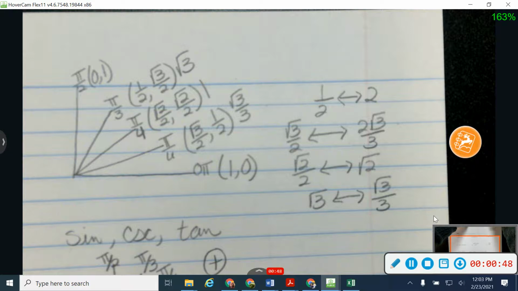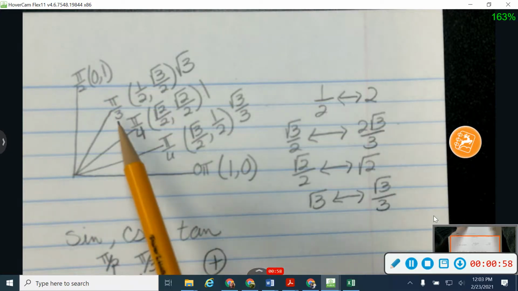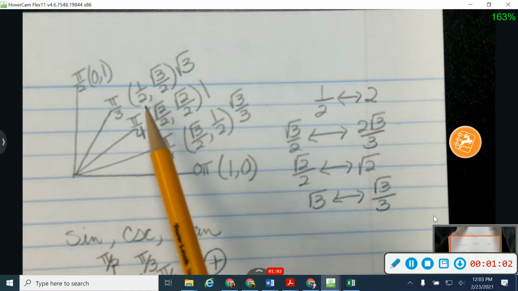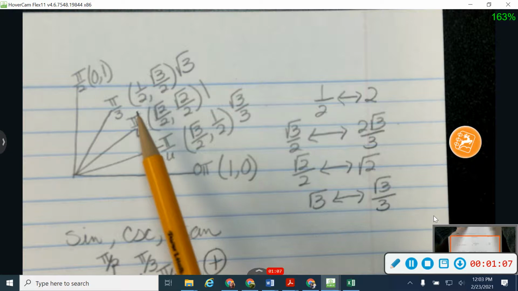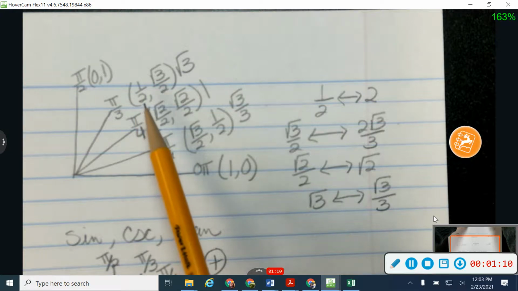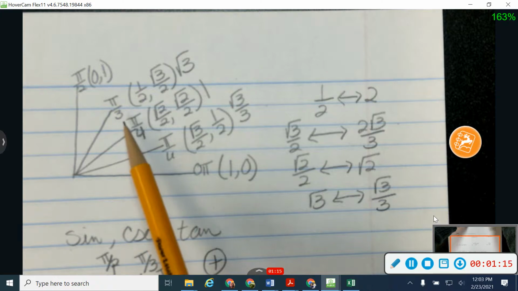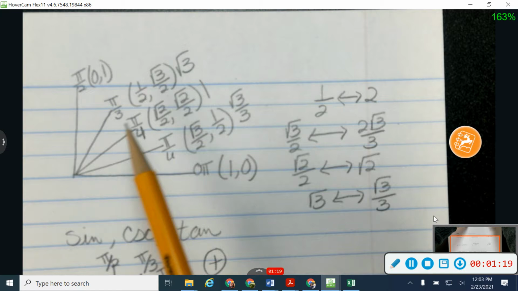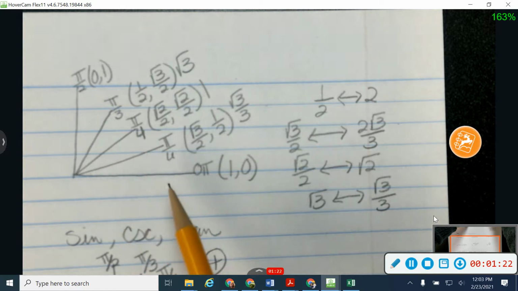In the past, I've asked you to find a value given an angle. For example, I asked you to find the cosine of pi over 3. So we went to pi over 3. We know cosine is x, and my answer was 1/2. Today, I'm going to ask you where is the cosine value 1/2, and your answer is going to be pi over 3. So today, I'm going to give you one of these values, and I'm going to ask you to answer with the angle.